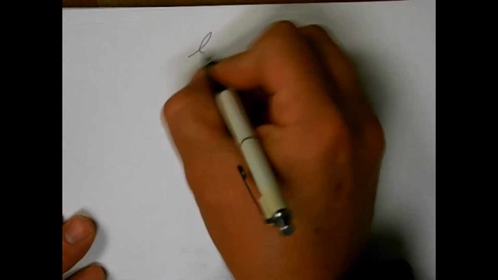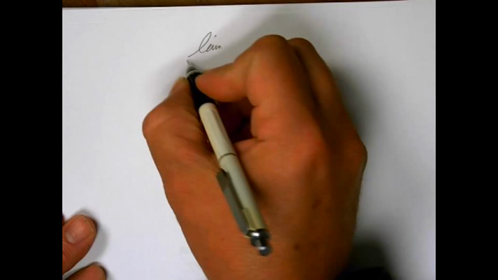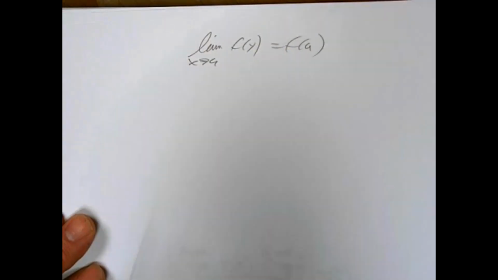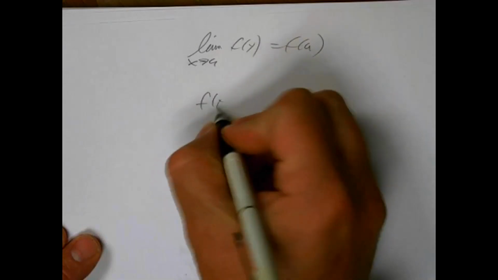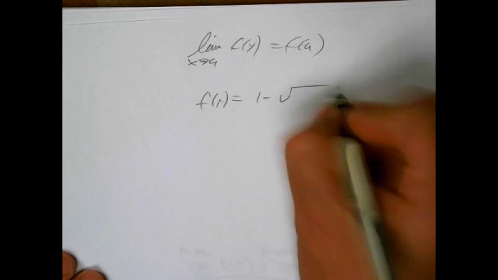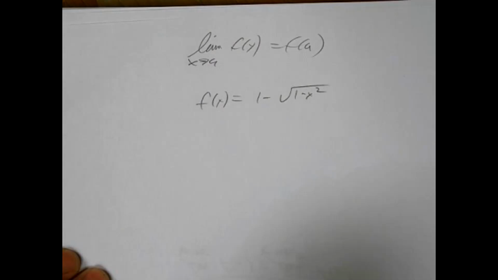So what you have to do is use the limit laws. You must get to the point where you can say the limit as x approaches a of f of x equals f of a, and you must do it using the limit laws instead of finding one limit at a time. So for example, if you had f of x equaling something like 1 minus the square root of 1 minus x squared, you would start off by saying that the limit